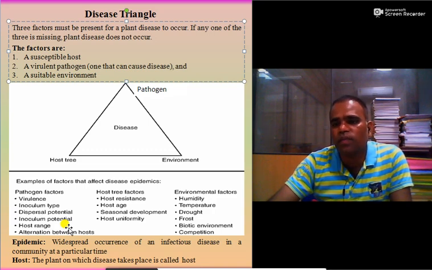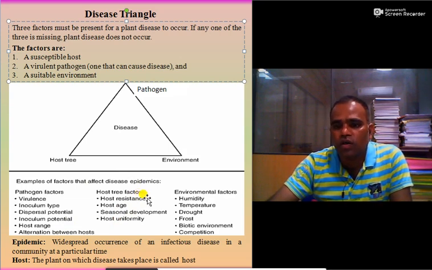Or say for example, Oidium mangiferae. It causes powdery mildew only in mango. So according to that, host range is also important. Alteration between hosts. Then in case of host factors, host resistance.